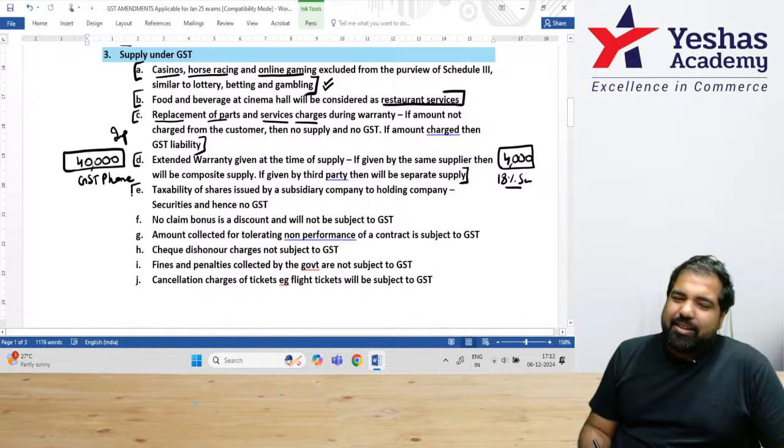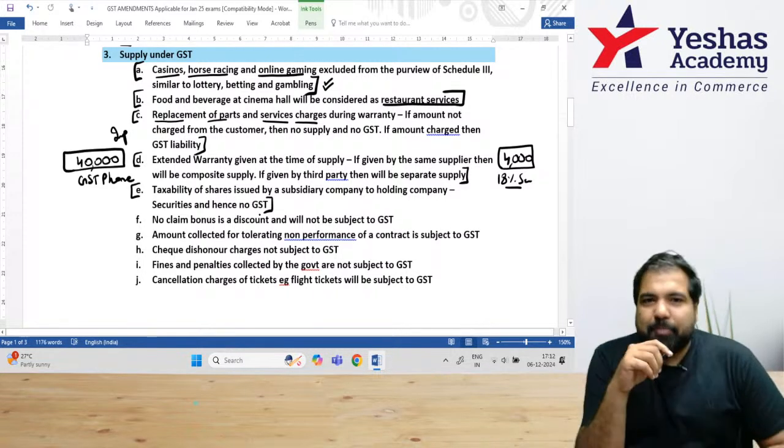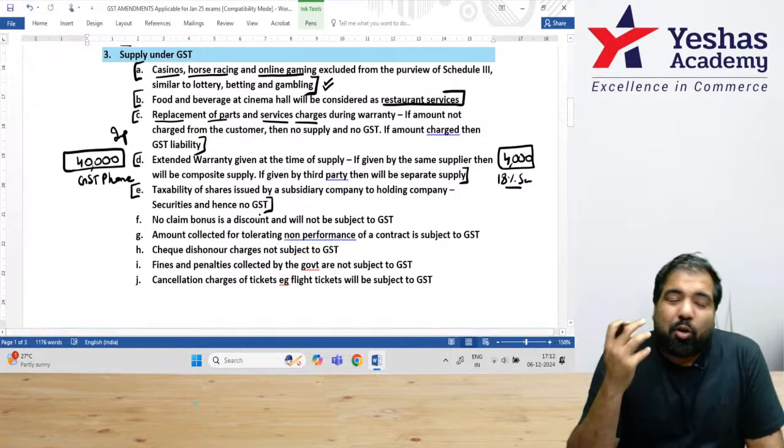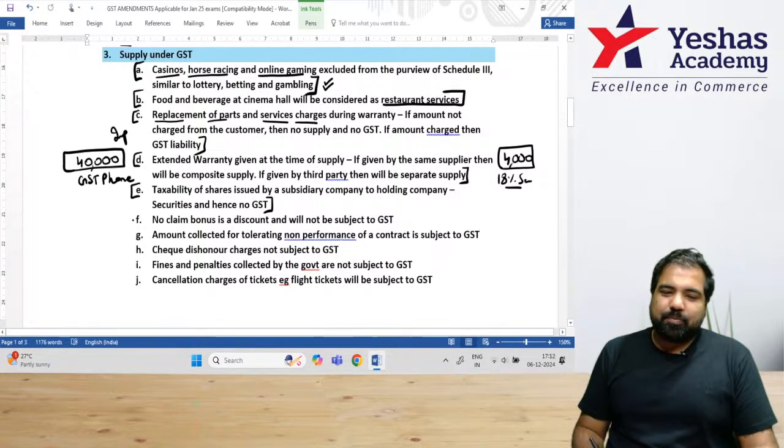Next, very simple, no hassle here. A subsidiary company has issued shares to a holding company. Will that be subject to GST? Obviously not. Shares are securities. There is no GST angle there.